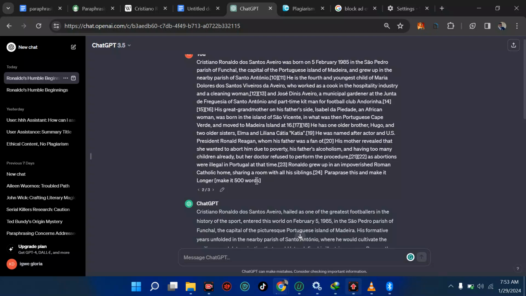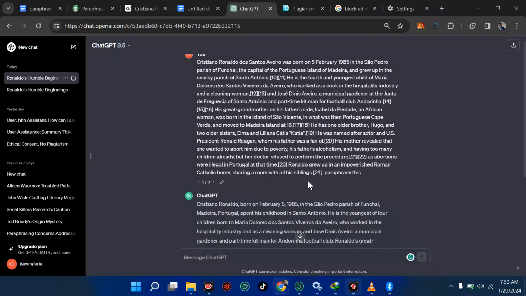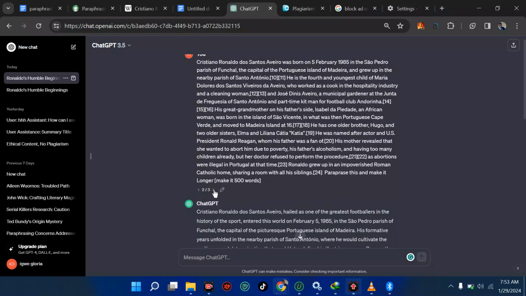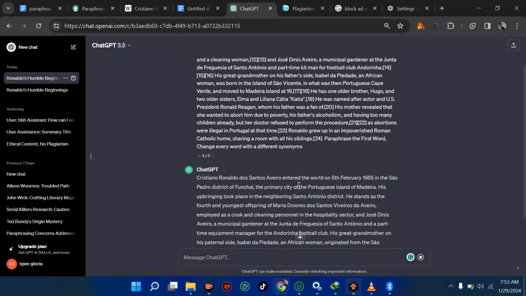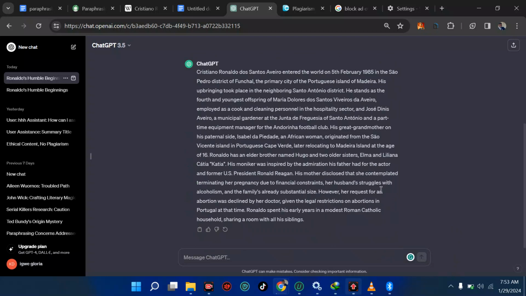We have the first one, I just used the simple words paraphrase this, then the second one using length, then the third one using synonyms. Synonyms here says different synonyms. That is the keyword we are using in this place. The thing here is this is not as long, but synonyms, I think, is what makes your content very beautiful. So from here at this place we have, let's read from here.